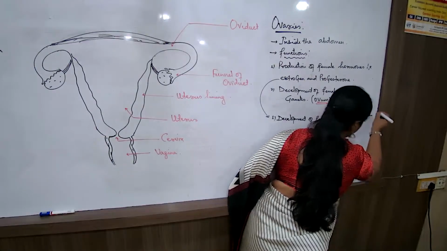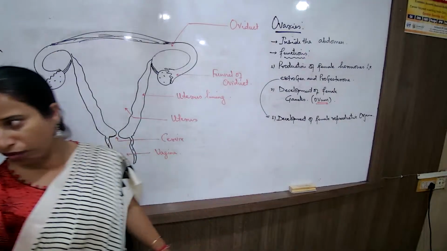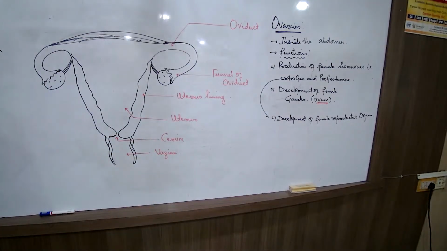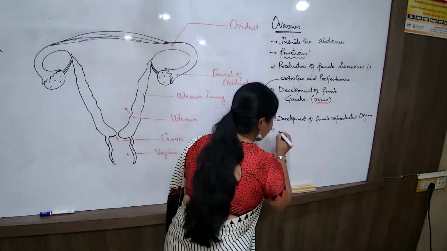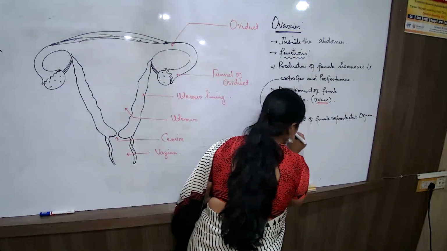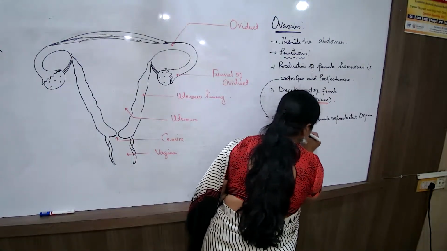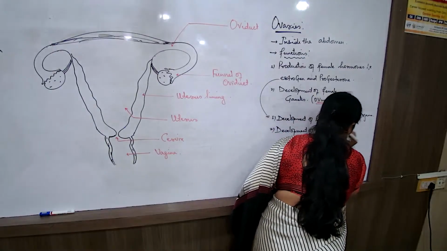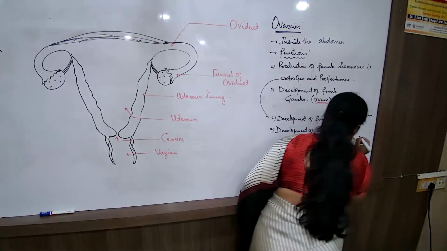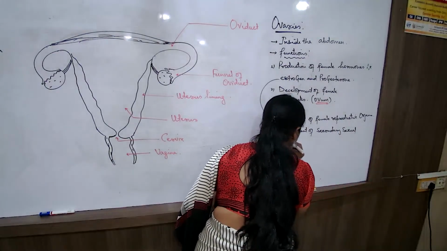All the organs of the female reproductive system will be developed only when the female body has an adequate amount of estrogen and progesterone. Otherwise, that female will suffer from some sterility. So that is the first point. Second, development of the secondary sexual characteristics.